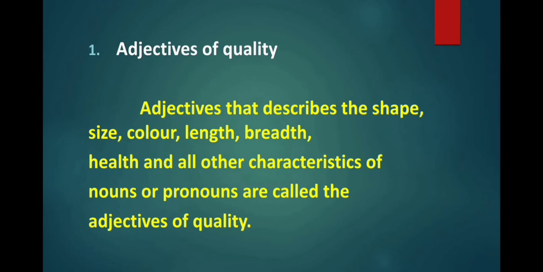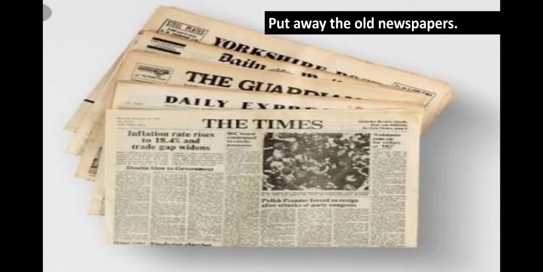Adjectives that describe the shape, size, color, length, breadth, health and all other characteristics of a noun or pronoun are called the adjectives of quality. So, we can say that the adjectives that are used to describe the nature of a subject or a noun, or showing the kind or quality of nouns or pronouns, are called adjectives of quality. They basically answer the question of what kind of. It will be more clear with the help of the given example.